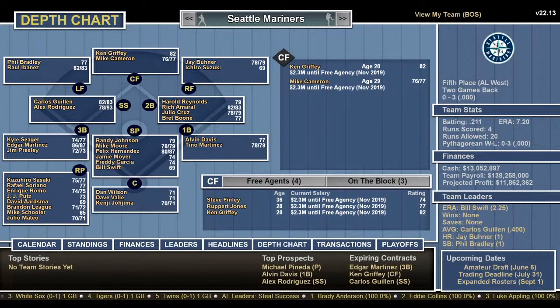Starting pitching's not bad. First base, Tino Martinez and Alvin Davis. Second base, Reynolds, Amaral, Cruz, and Bret Boone. Guillen and Alex Rodriguez at short. You got to go with Alex Rodriguez. Seager, Martinez, and Presley at third. Jay Buhner and Ichiro Suzuki in right. Ken Griffey Jr. and Mike Cameron in center. Phil Bradley and Raul Ibanez in left. Top prospects, Pineda, Davis, and Rodriguez. That's not a bad team, though I did beat them 9-1.